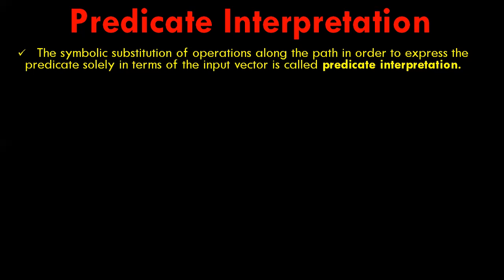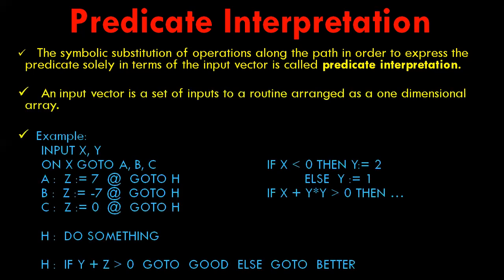Another example: suppose we assume a predicate x1 plus y greater than or equal to 0, and prior to reaching this predicate we have assigned the value in the statement y is equal to x2 plus 7. Although our predicate depends on the processing, we can substitute the symbolic expression for y to obtain the equivalent predicate, that is x1 plus x2 plus 7 greater than or equal to 0. This process is known as predicate interpretation.